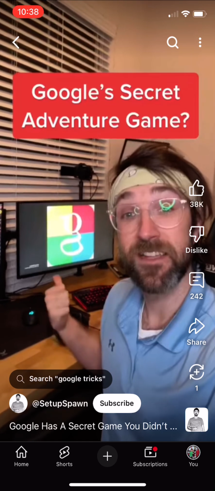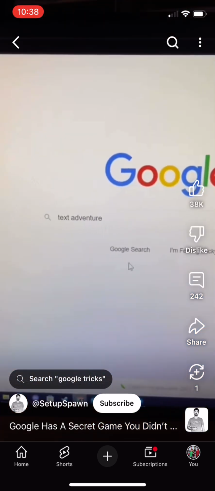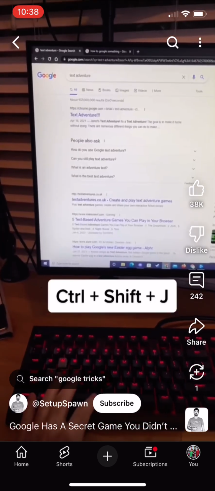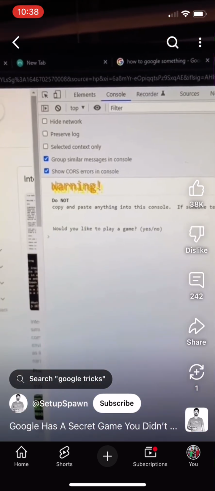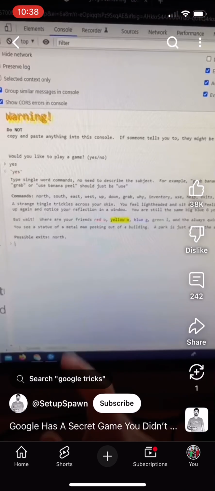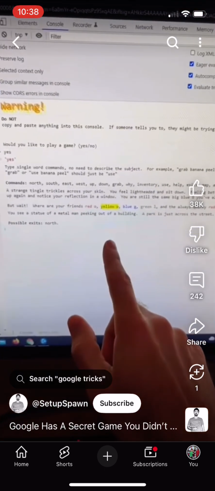Did you know Google has a secret adventure game built into their code? If you go to Google and search for text adventure, and then press Control, Shift, and J, the console will ask you if you want to play a game. Just type in yes and hit enter. And you can play a text adventure game where your character is the capital G and you have to find all the other letters from the logo.